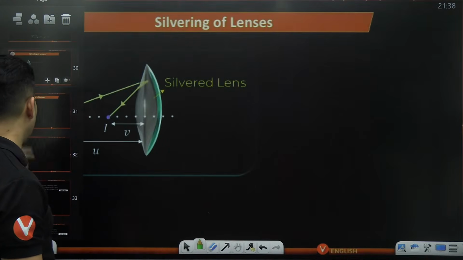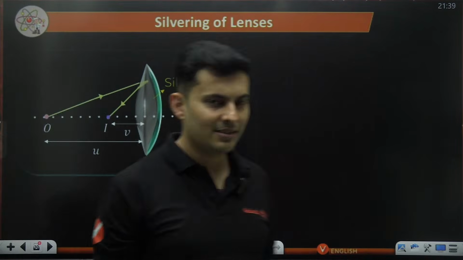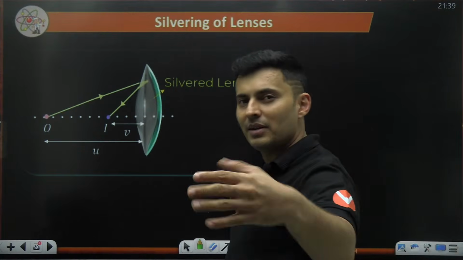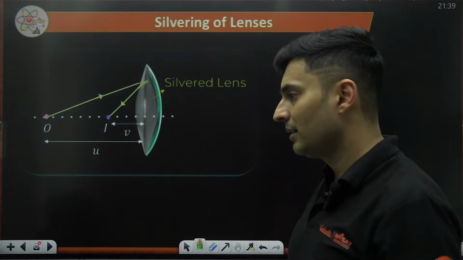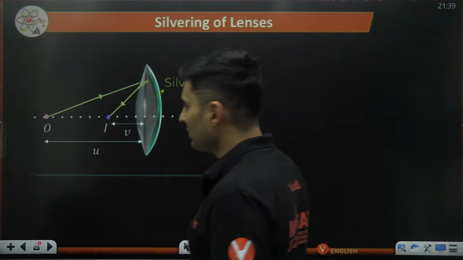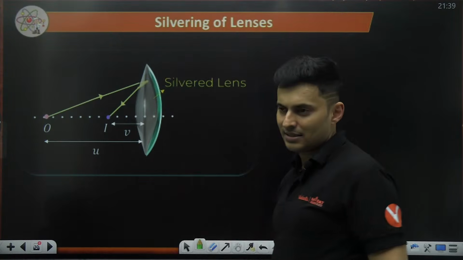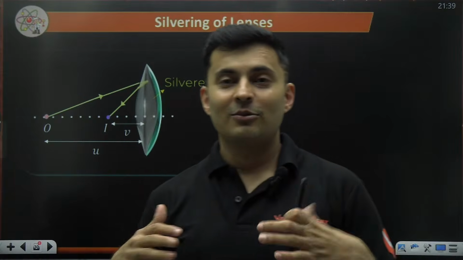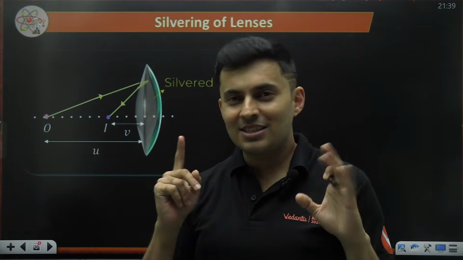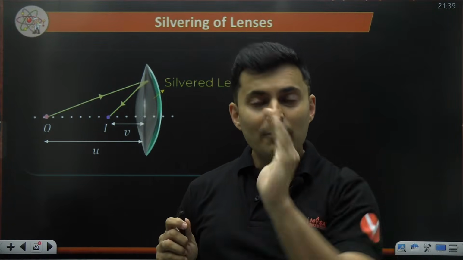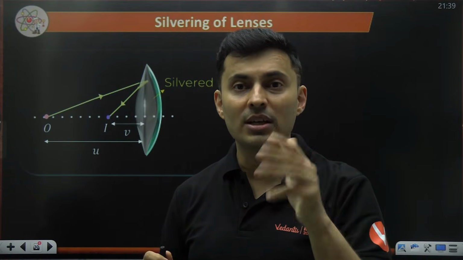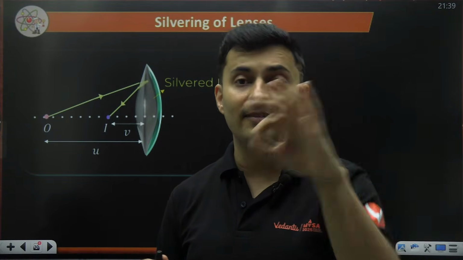Now comes the last part, which is silvering of lenses. This is where again many people get confused, but I'll keep it very easy and I'll explain it in such a way that you will remember it rather than by hearting weird things. Silvering lenses, meaning you just have one lens. That is the worst part. There are not multiple lenses, just one lens is there. But one part of it, you have painted it with silver, meaning you have polished it so that it becomes like a reflector.